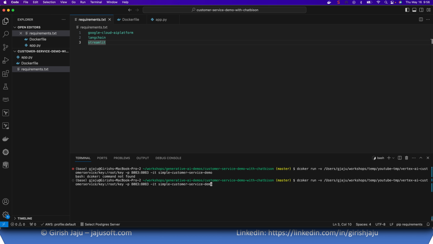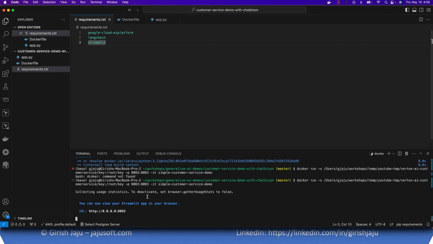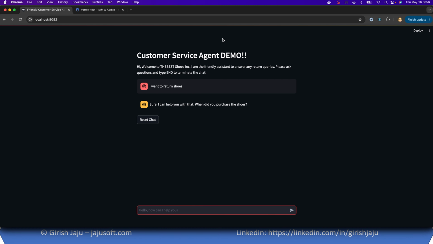Okay, lots of typos for some reason. Let's see. Docker. Okay, so the application is up. Let's just quickly check it and then we'll proceed.